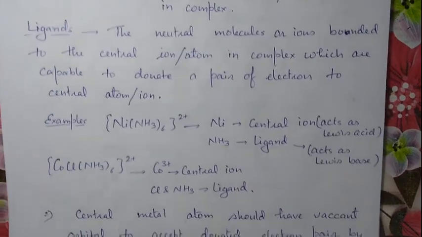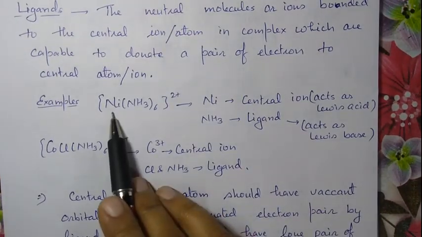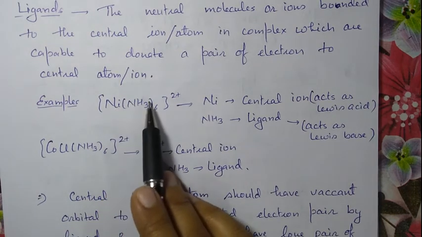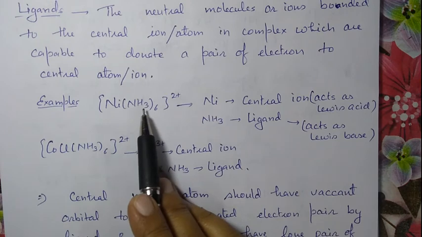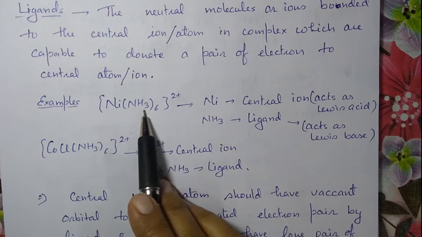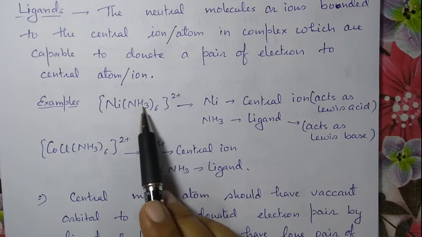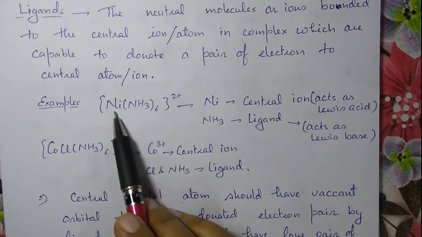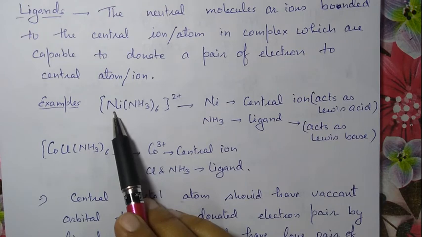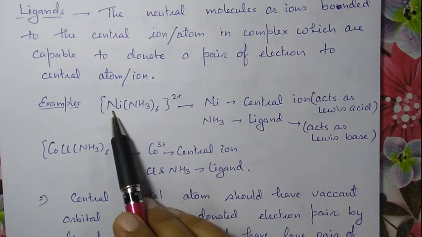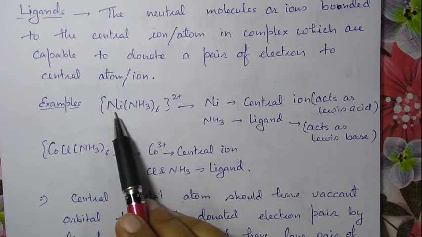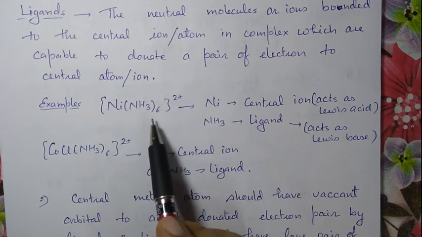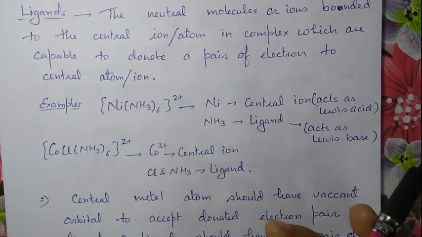What is the requirement? These ligands should have the capability, should have a lone pair, so that they can donate that pair to the central metal ion and the central metal ion accepts it. For example, in this case, nickel is the central metal ion, and NH3 is a neutral ligand. They can donate the electron pair to the nickel, and nickel can accept that electron pair. It behaves as a Lewis acid, and NH3 behaves as a Lewis base. They can donate electron pair.